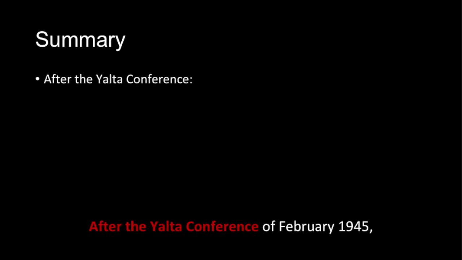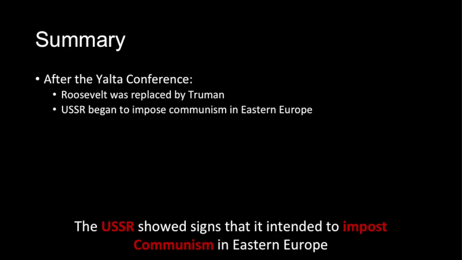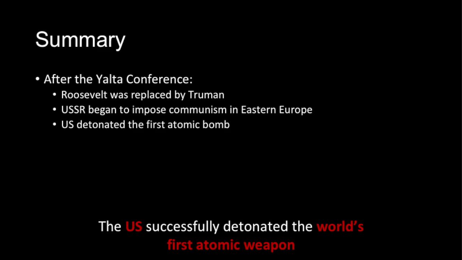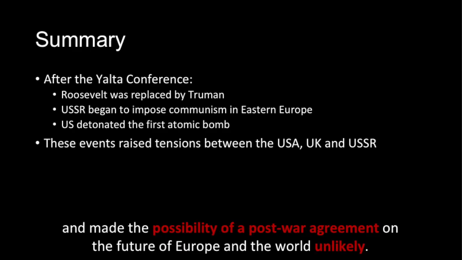So, to summarise what we've learned today, after the Yalta Conference of February 1945, US President Roosevelt was replaced by Harry Truman. The USSR showed signs that it intended to impose communism in Eastern Europe, and the US successfully detonated the world's first atomic weapon. These three events raised tensions between members of the Grand Alliance and made the possibility of a post-war agreement on the future of Europe and the world unlikely.